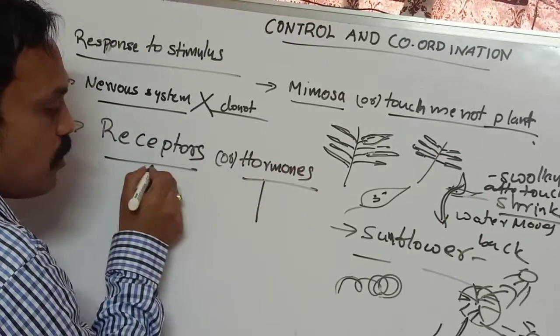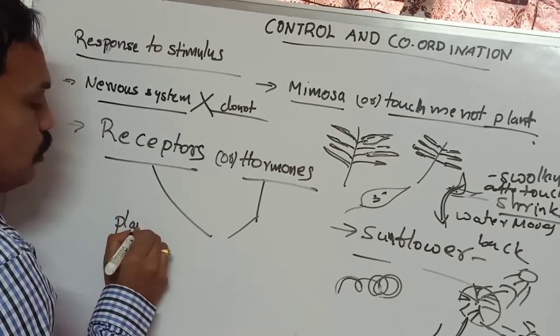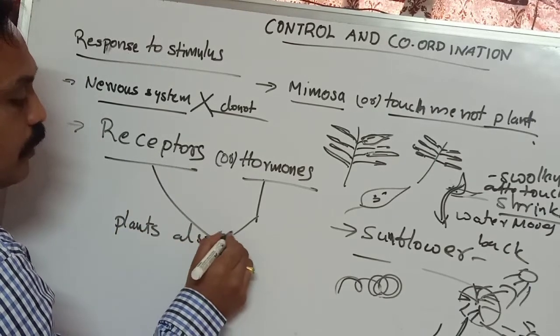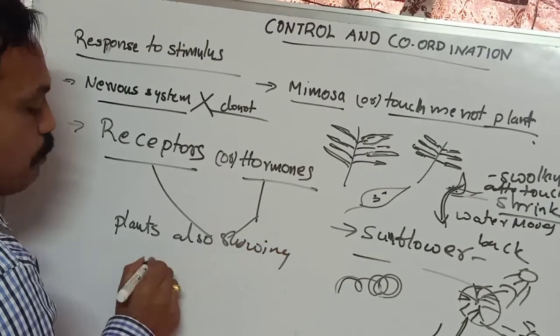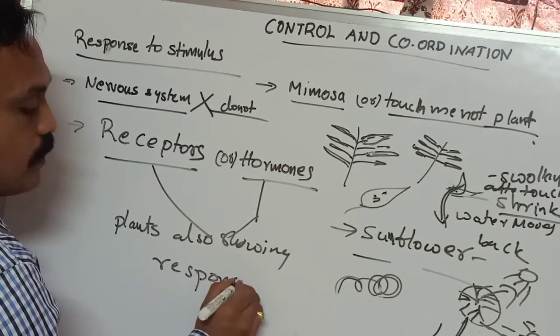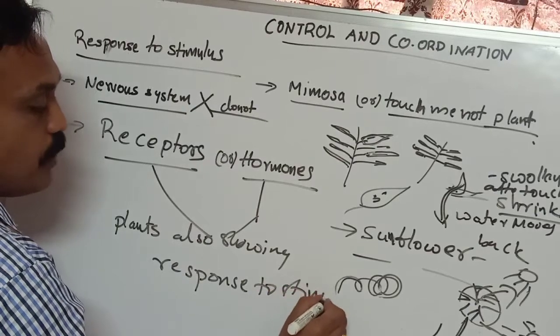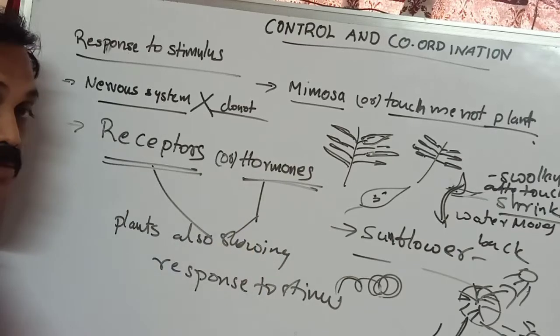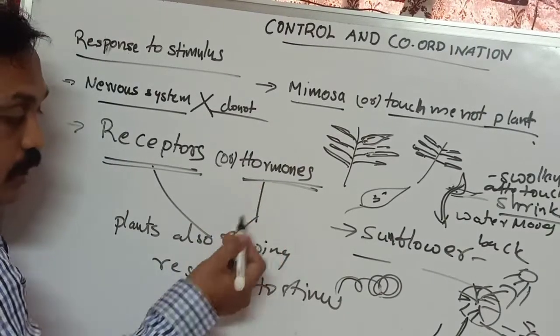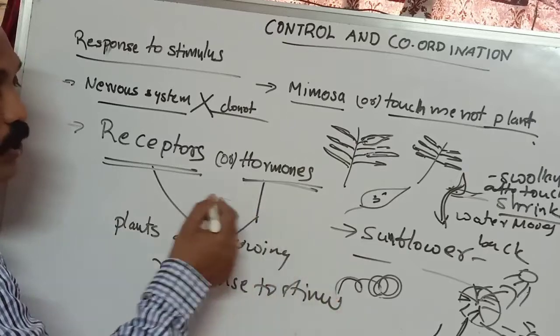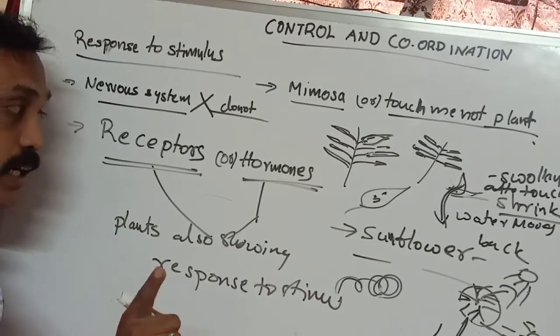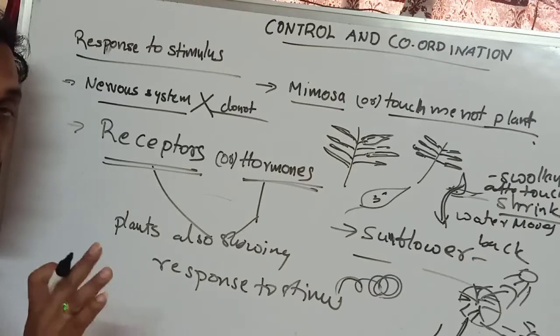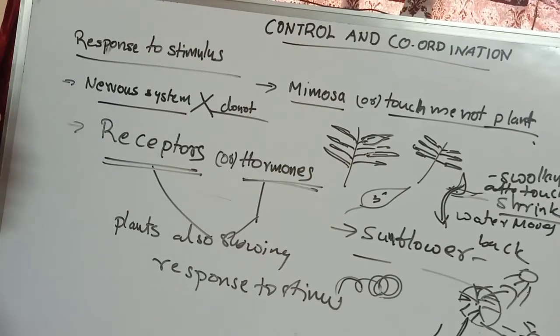Because of hormones and receptors, plants show response to stimulus. Why do plants show response to stimulus? They have ethylene receptors and hormones, four or five types of hormones. These hormones are the cause of what? Especially of showing response to stimulus. But plants do not have any type of nervous system. Now we are going to discuss how plants show response to different types of stimuli.